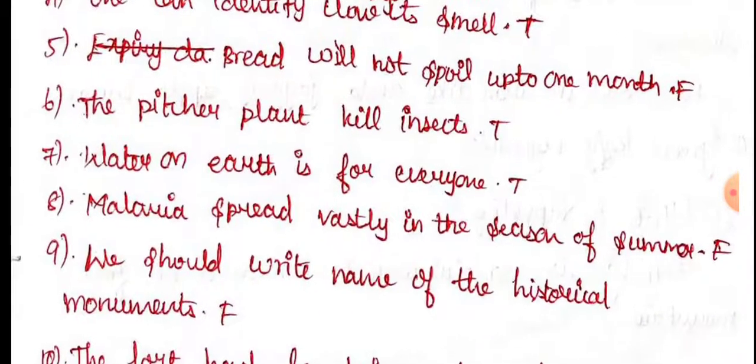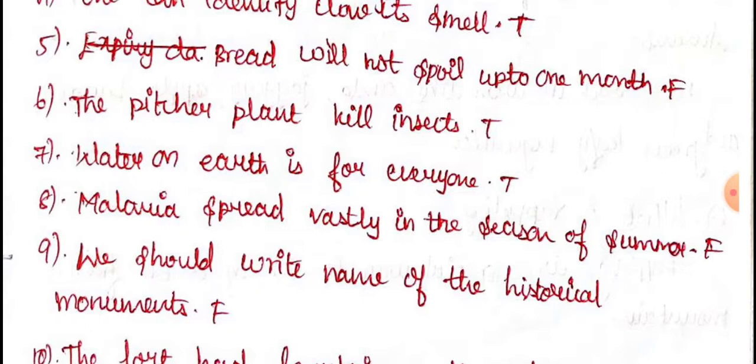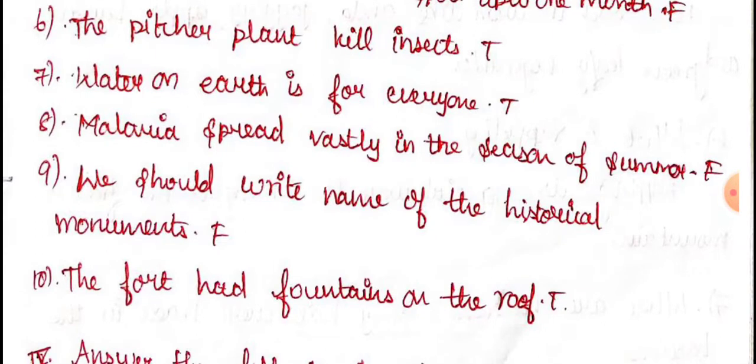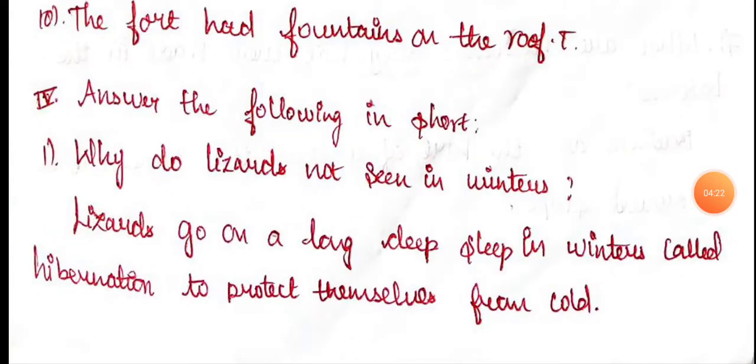Water on earth is for everyone. Yes, water on earth is present for everyone. So it's true. Malaria spread vastly in the season of summer. No, it's false. Actually, it spreads in the season of winter only. So they have given the false statement. Eighth one is false. Ninth one. We should write name of the historical monuments. No, it's false. Fort has fountains on the roof. Yes, it has the fountains on the roof. So it's true.